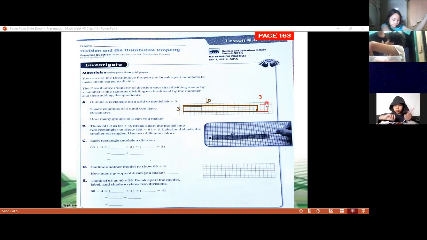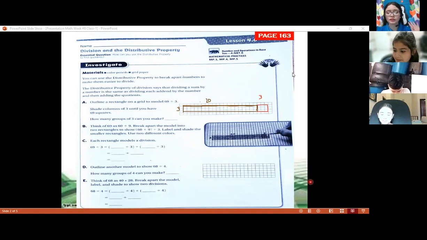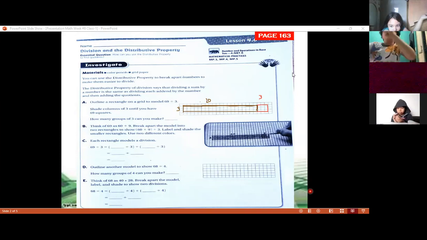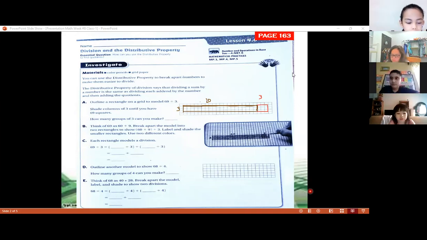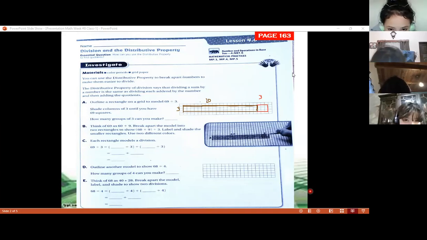Yes. Why just with other color, yes? Yes, you can use other color. I'm using these 2 colors. If you want to use purple, blue, orange, yellow, it's okay. Don't worry. It's in your book. So you choose the 2 colors that you want to use, or the colors that you have with you.